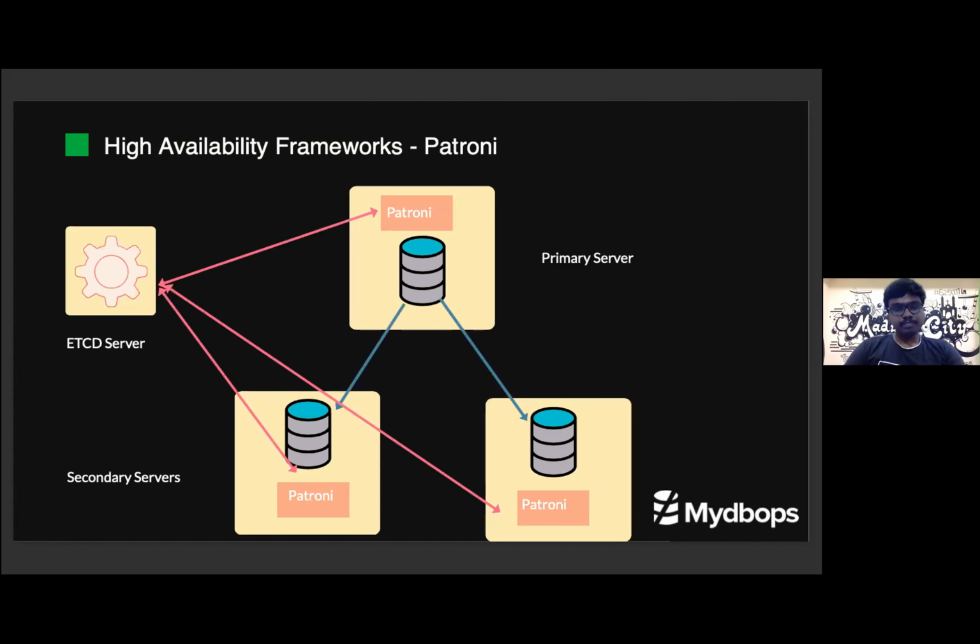If you are using Patroni, this will be your typical architecture. Let's say we have a single primary and two secondaries, so Patroni needs to be installed on all these servers, on the primary as well as the secondary servers. Each Patroni will connect to the respective database and collect the metrics, and it will send them to a common server, which we can call a configuration server. Each and every server will send the metrics very frequently to that server. In case our primary goes down, Patroni on the remaining servers will take care of automatically promoting one of the available secondaries to primary.